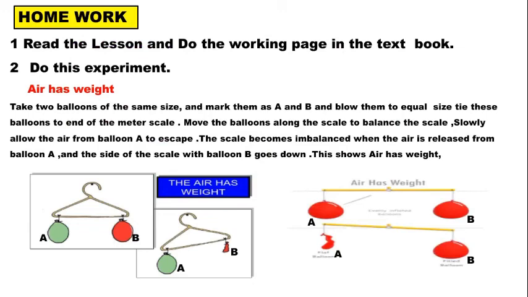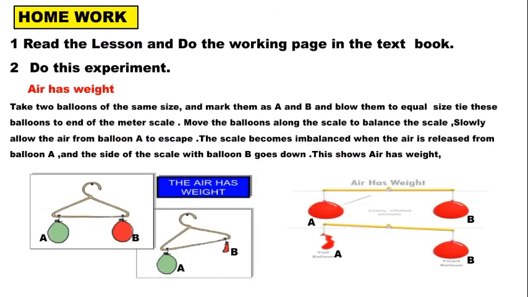Take two balloons of the same size, mark them as A and B, and blow them to equal size. Tie these balloons to the ends of a meter scale. Usually you will have a scale, or else you can take a hanger. Move the balloons along the scale to balance it. Slowly allow the air from balloon A to escape.